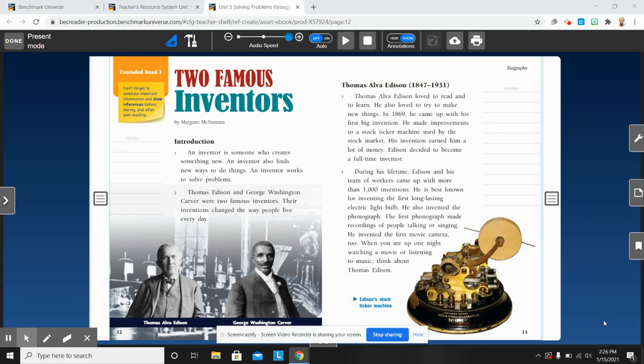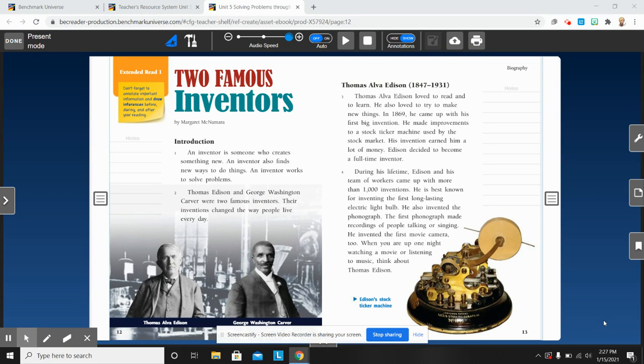So, in order to be a good engineer or a good inventor, you have to notice things around you. You have to be very observant. So, when we think about that idea, where do ideas for inventions come from? Most of the time, they come from a problem.